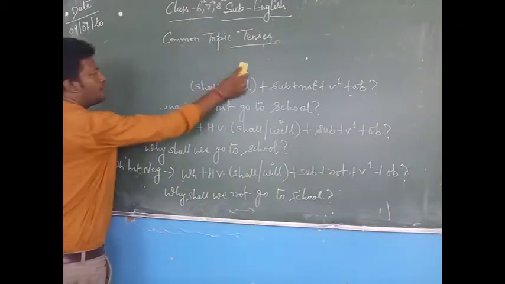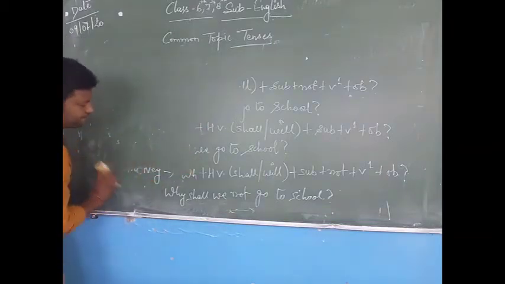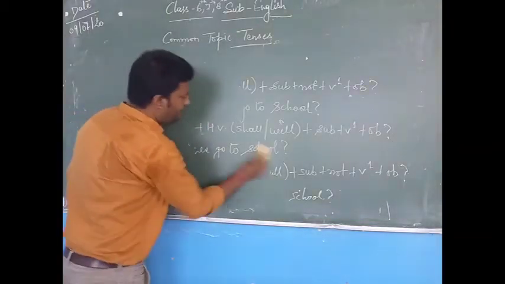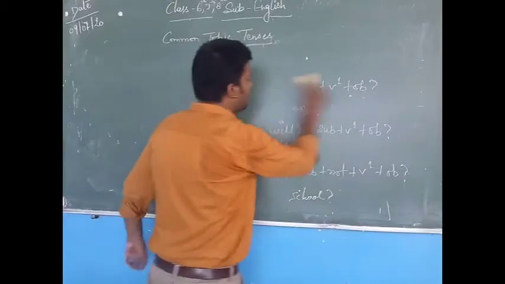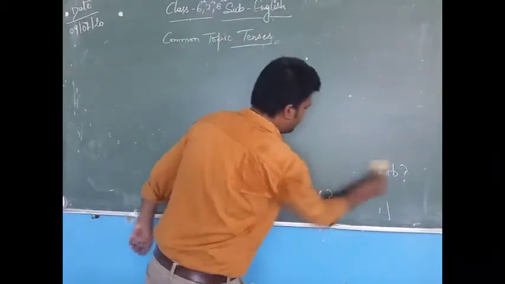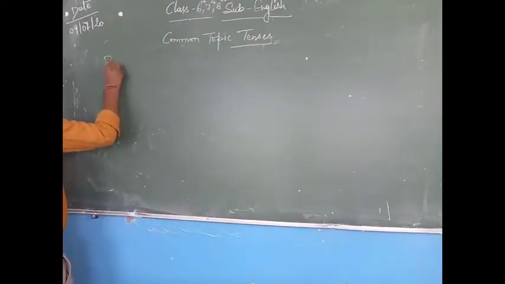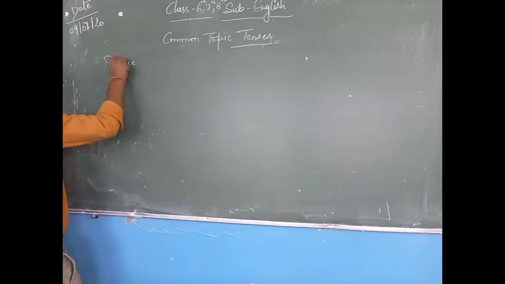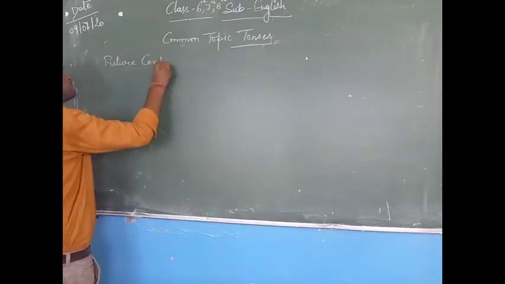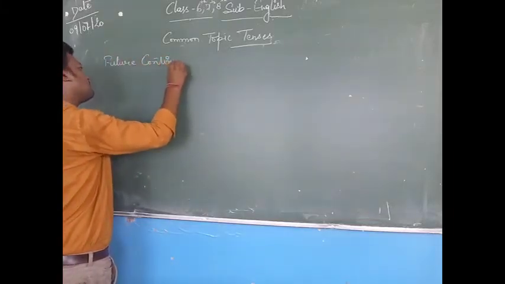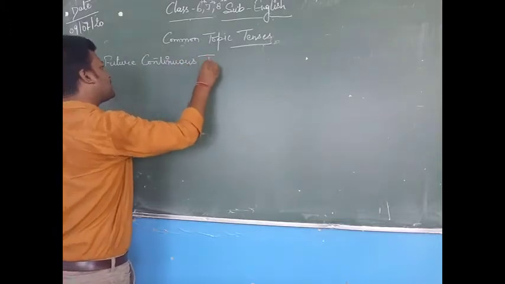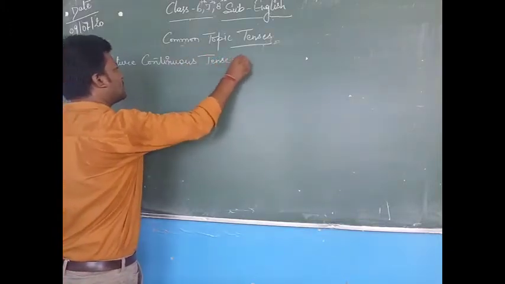Now we will study about future continuous tense. Again, I am writing it for you, kindly copy it down. Future continuous tense.